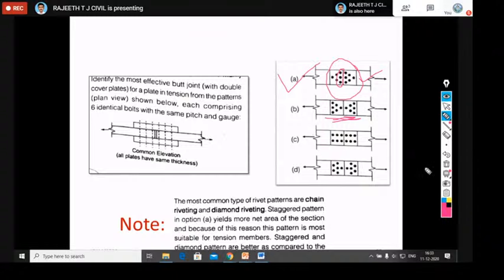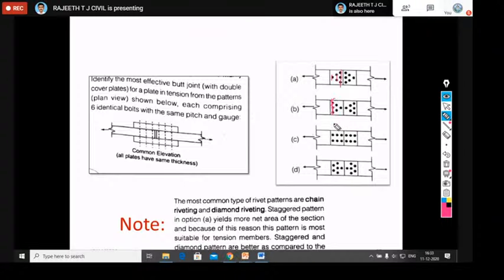So if you want to break this cover plate or the main plate, the bolts have to break first. 3 bolts here, we have 2 bolts and 1 bolt. Whereas here, since we have 3 bolts in case B, automatically we have less net area here. So the cover plate will fail.